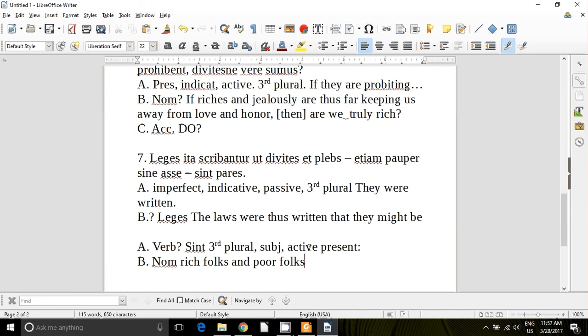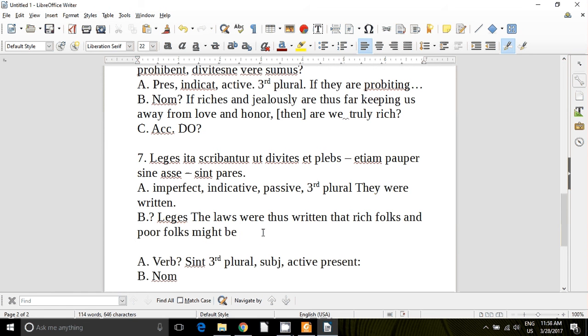The laws were thus written that rich folks and poor folks might be pares, might be equals. And now I can add my etiam pauper sine asa.